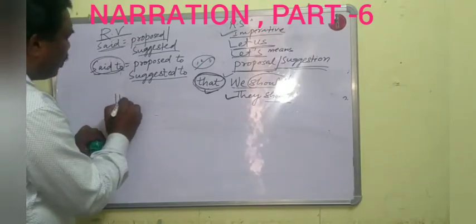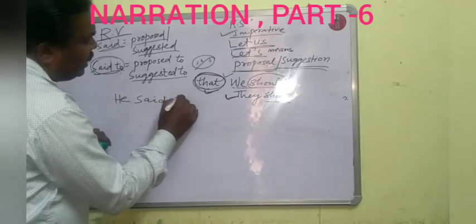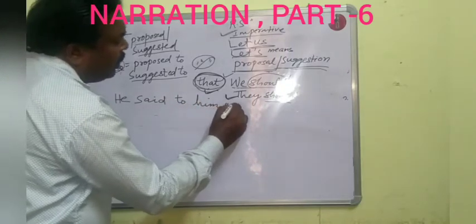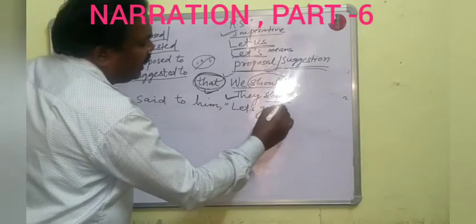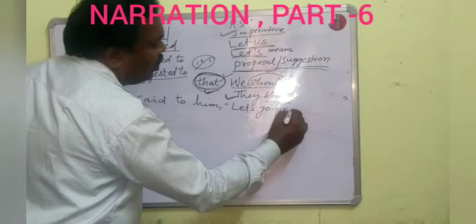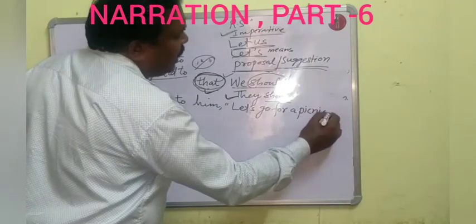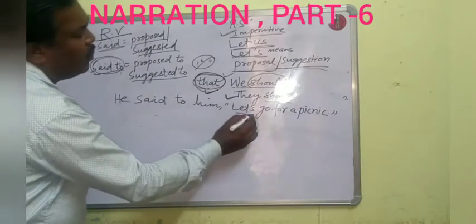Give example. He said to him, let's go for a picnic.